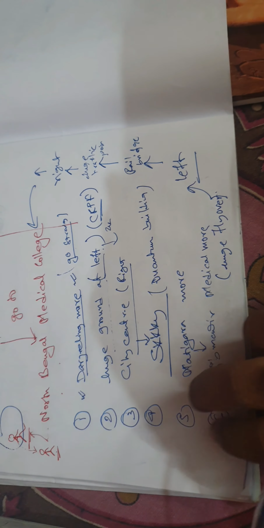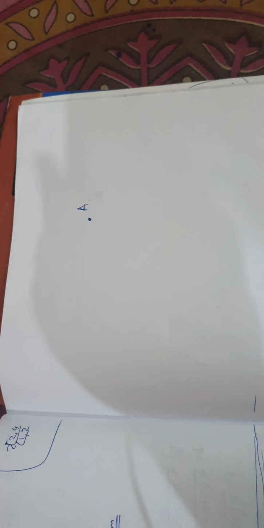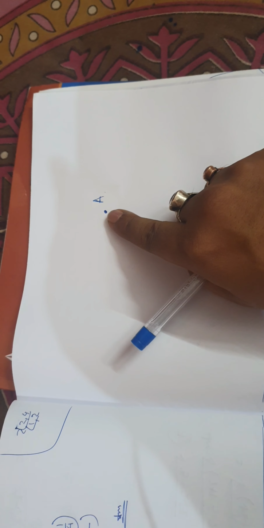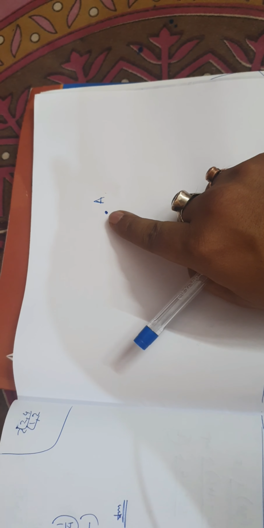In the same way, if anybody asks you that in a plane of paper there is a point A, if I ask you where is the point A, you can show by your finger, sir, here is point A. Yes or no?